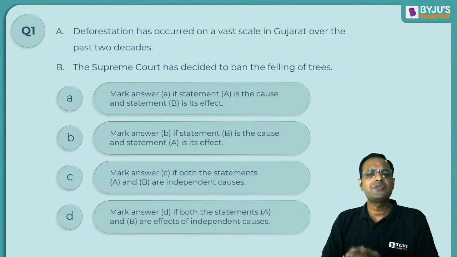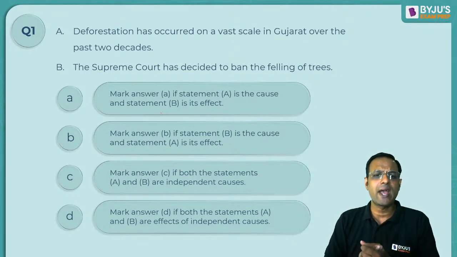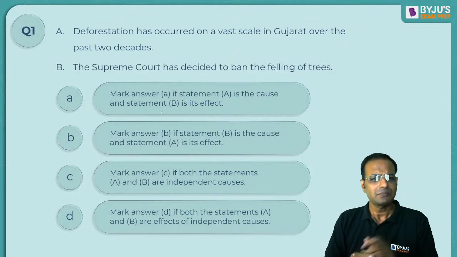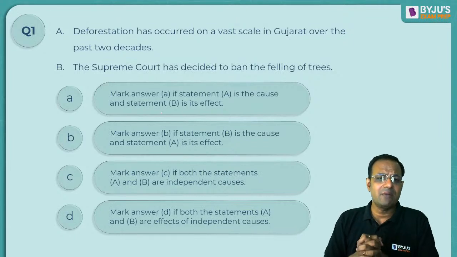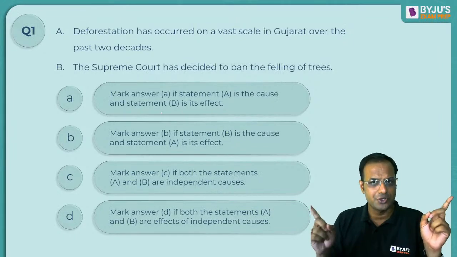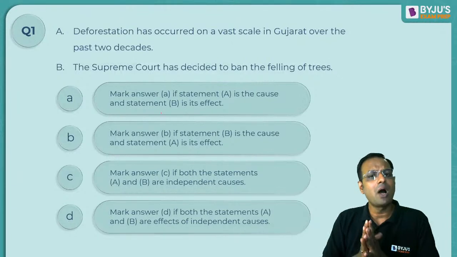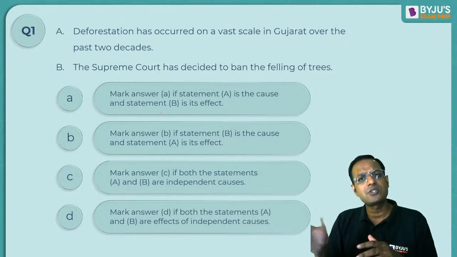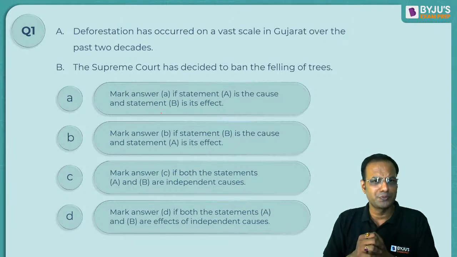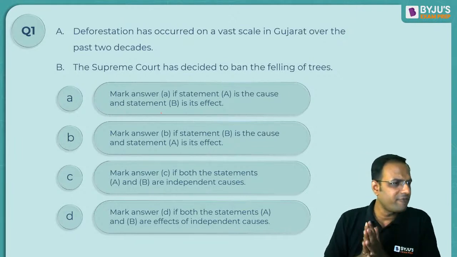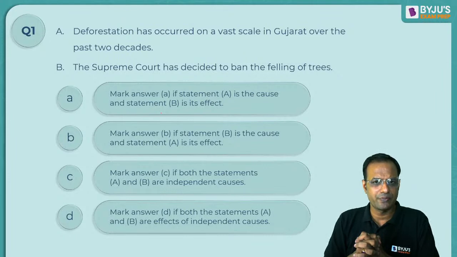Mark B if statement B is the cause and A is the effect. C says, mark C if both the statements A and B are independent causes. And D says, mark D if both statements A and B are effects of independent causes.